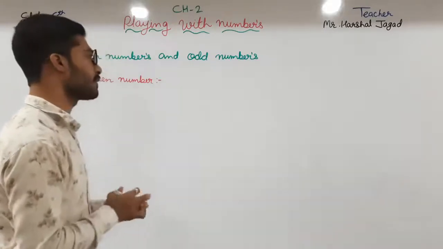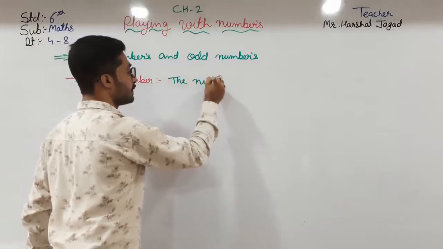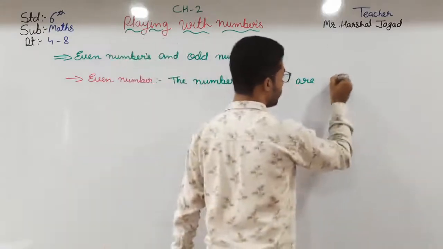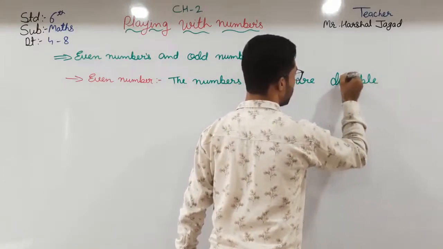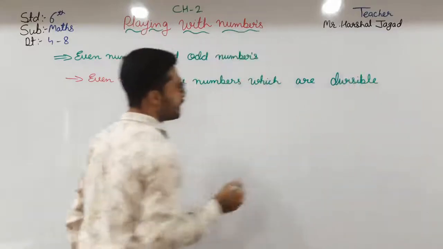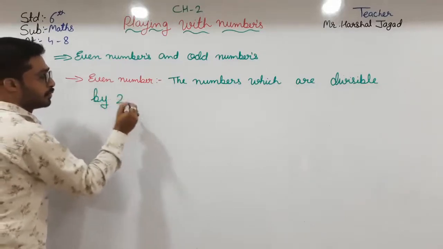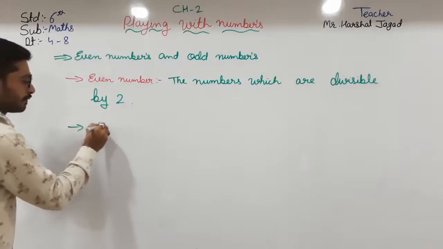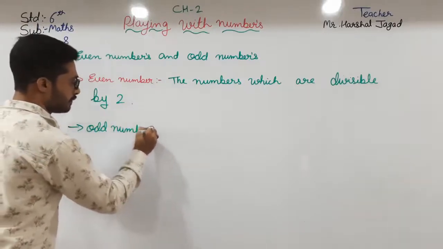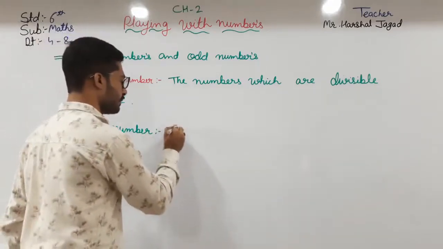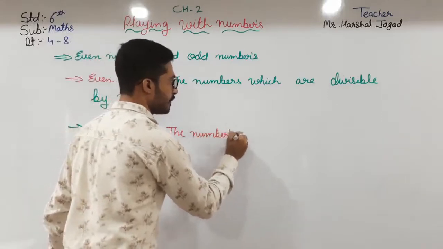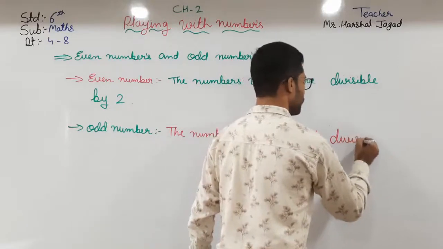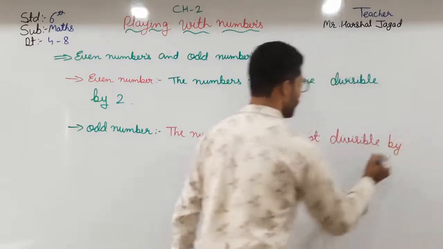The numbers which are divisible by 2 are known as even numbers, and odd numbers are the numbers which are not divisible by 2.